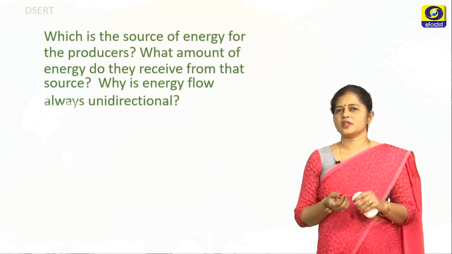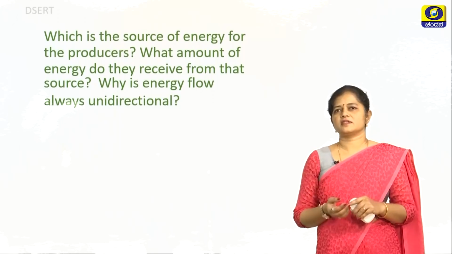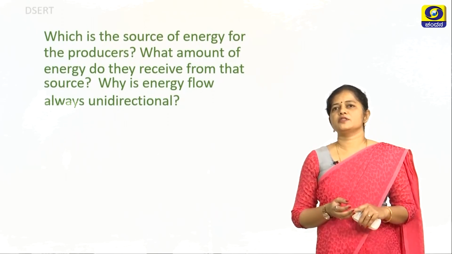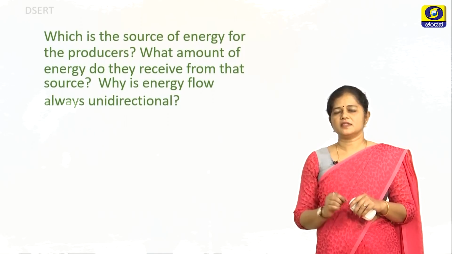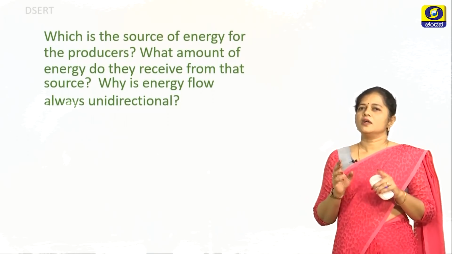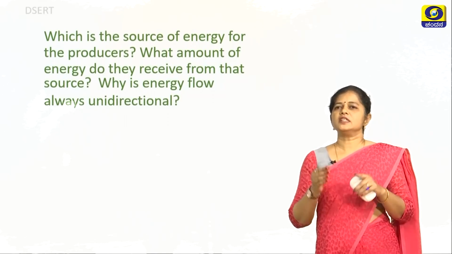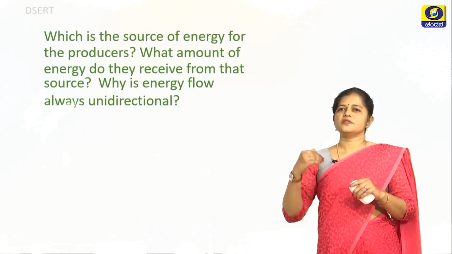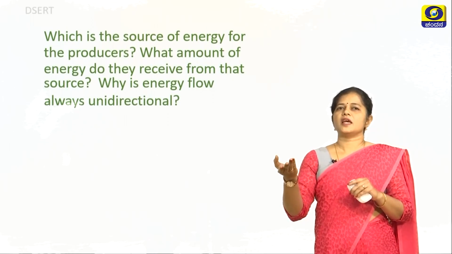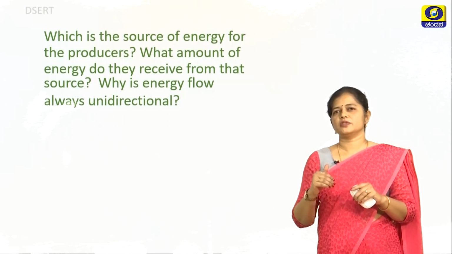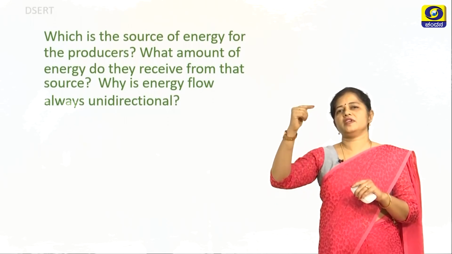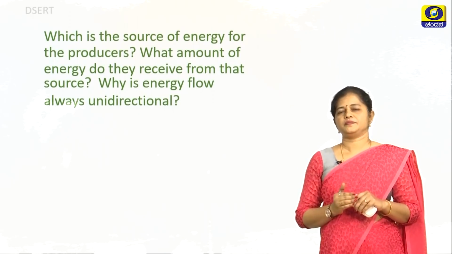Which is the source of energy for the producers? Of course, it is the sun. And what amount of energy do they receive from that source? It is 1% that they receive from the sun. So, now why is energy flow always unidirectional? It is because the producers are eaten by the consumers and not otherwise. The consumers will not be eaten by the producers. That is why the energy flow is always unidirectional.